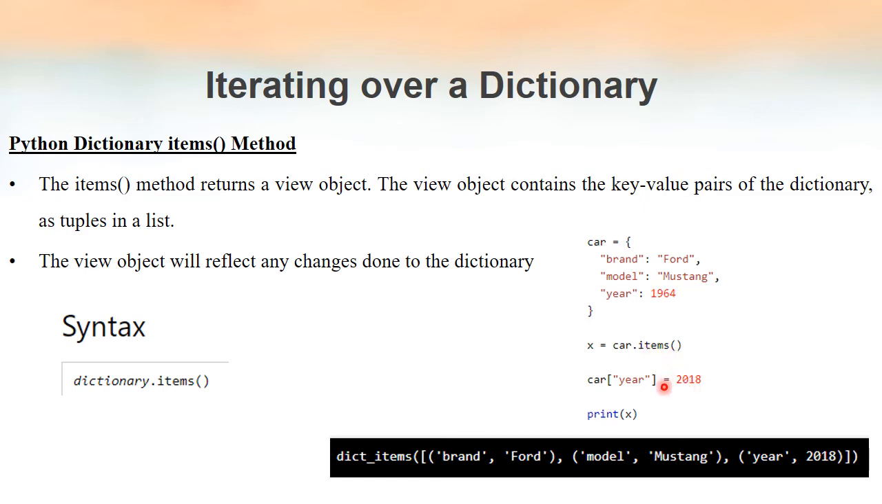Since this items method is returning a view object, that change will be reflected even though we got the view object before this line of code. We got the view object before executing this line of code. The view object is inside the variable x. So first we obtained the view object and then we made the change. Even then that change will be reflected, because whatever changes we make to the dictionary will be reflected in the view object also. That is why instead of 1964 we are getting the output value as 2018. I hope you understood the working of it.